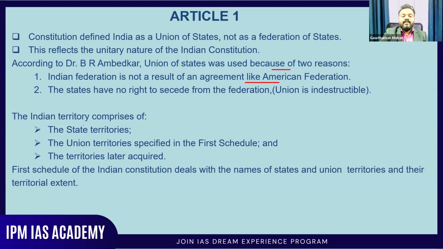Now, the Indian territory is composed of the state territories, the union territories specified in the first schedule, and the territories later acquired. During that time the number of territories was less, but later certain territories were added to our country. The first schedule of the Indian Constitution deals with the names of the states and union territories and their territorial extent.